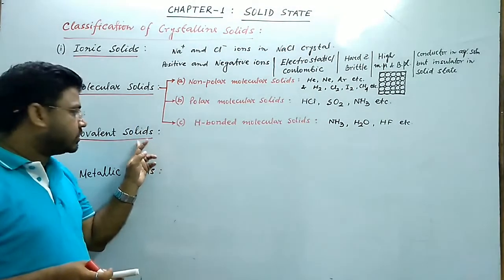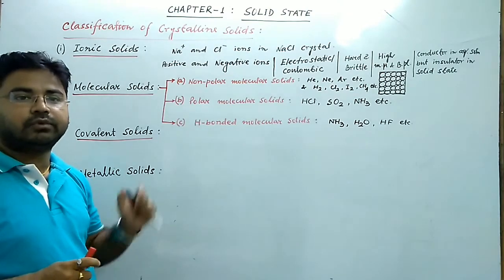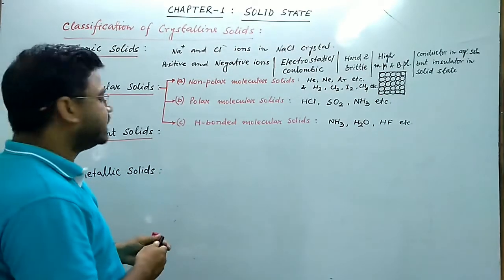So since in covalent solids the constituent particles are atoms and they form a three-dimensional structure by covalent bonds, this kind of solids are directional in nature. The covalent solids are directional in nature.